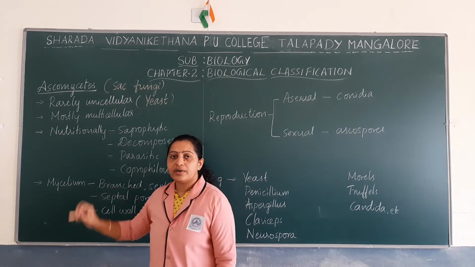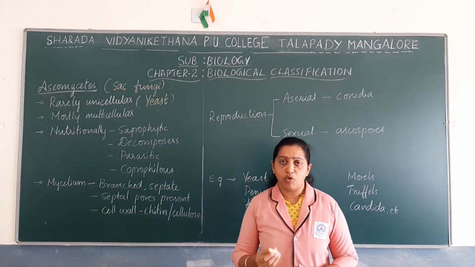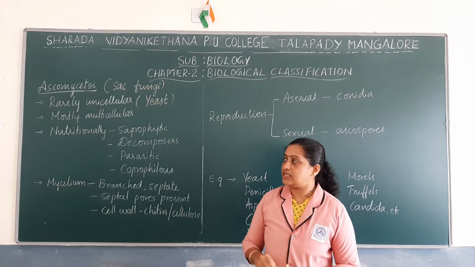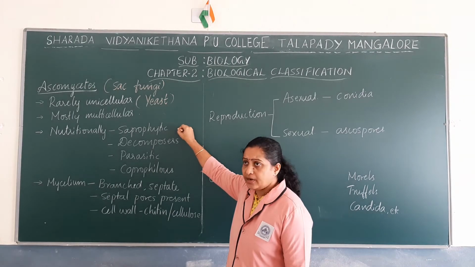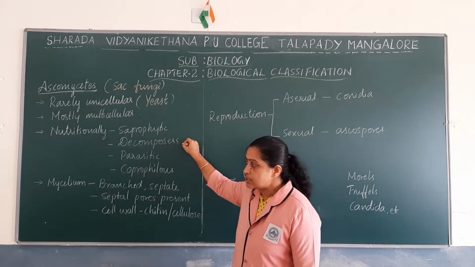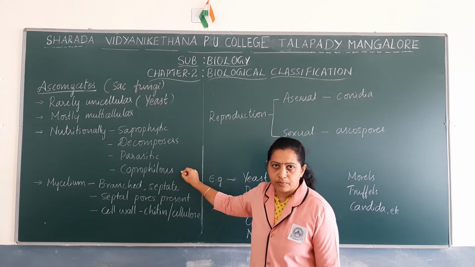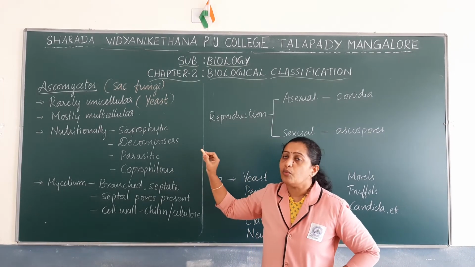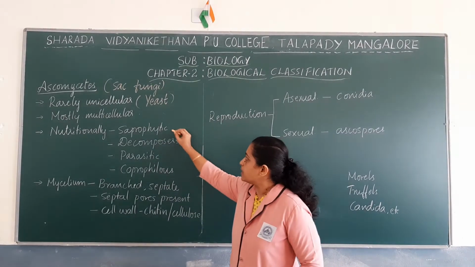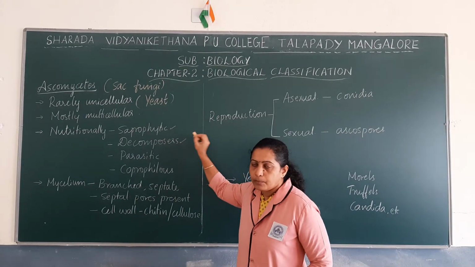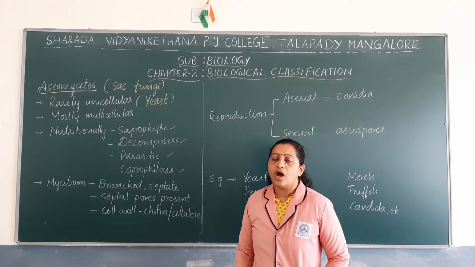Nutritionally, there are different types of Ascomycetes. The mode of nutrition in Ascomycetes may be saprophytic, they may be decomposers, they may be parasitic or coprophilous forms.